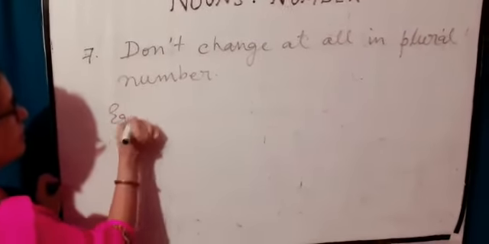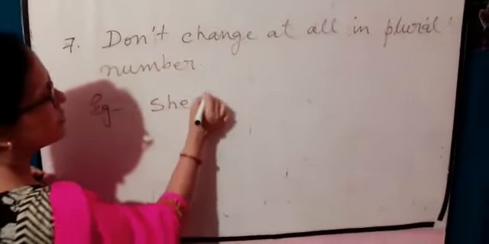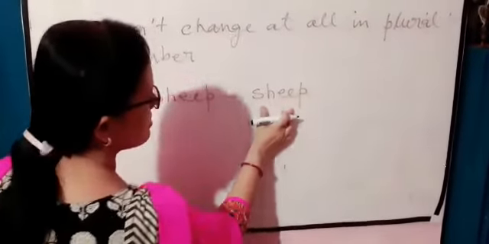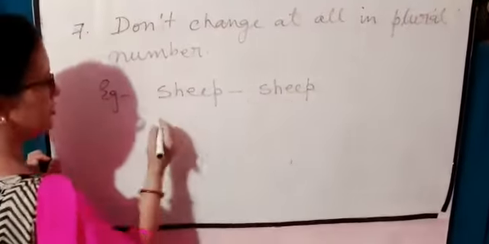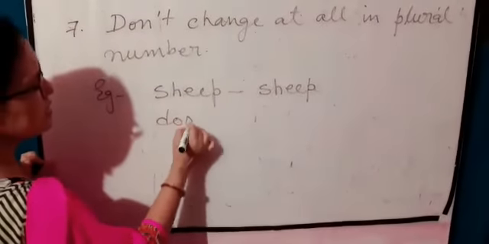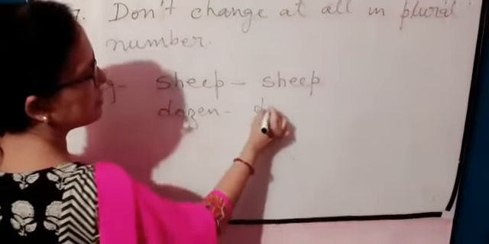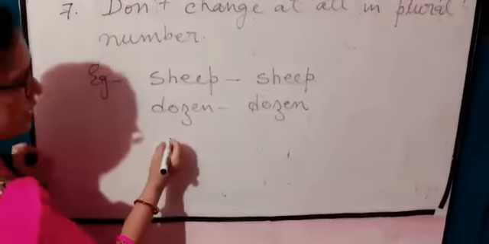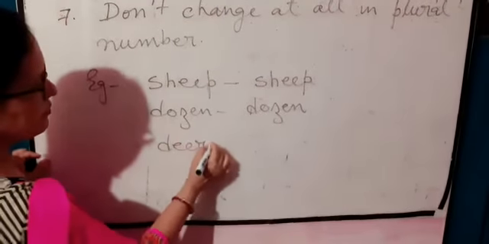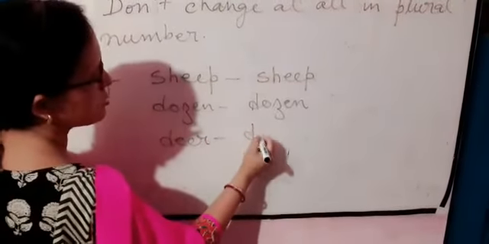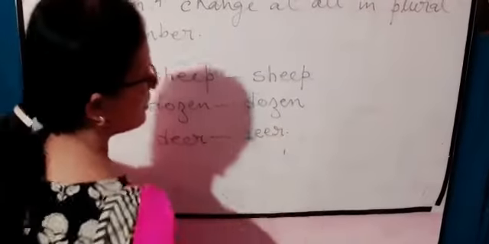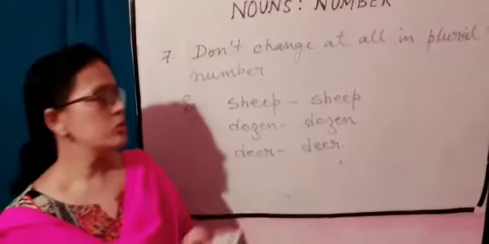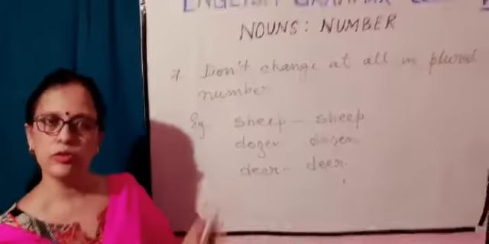For example, shape, the same only it is there in the plural also, shape. Dozen, in the plural also it is same, dozen. Deer, in the plural also it is same, deer. So these are the 7 rules to change from singular to plural.